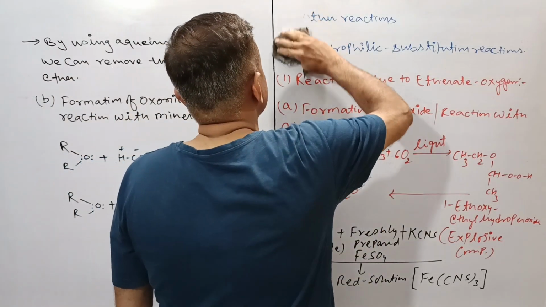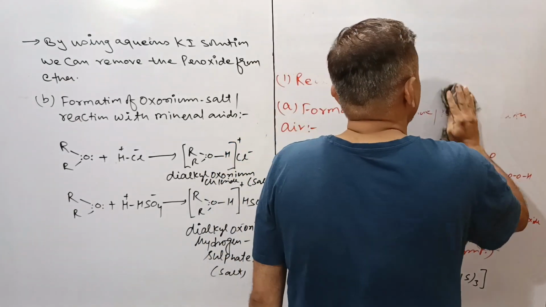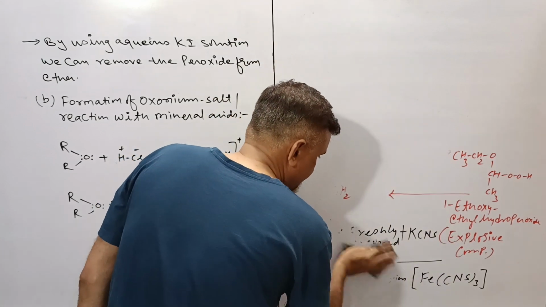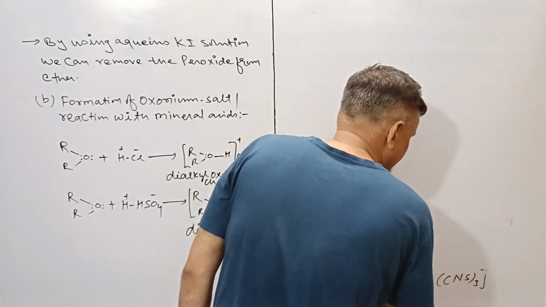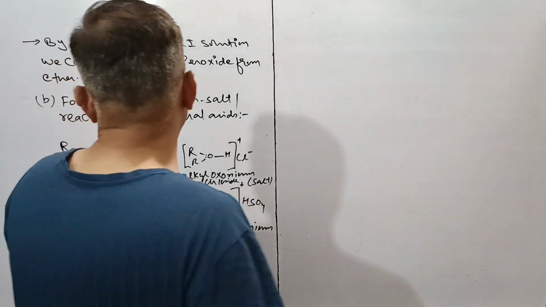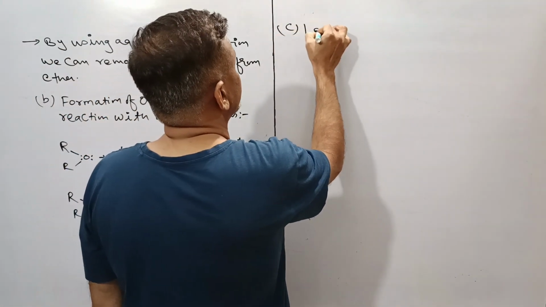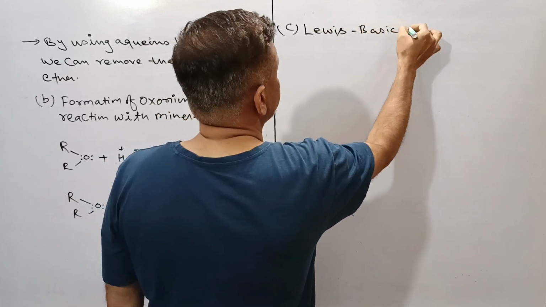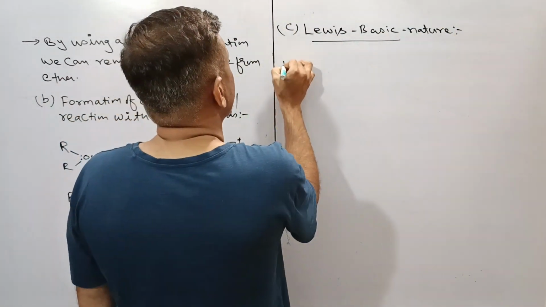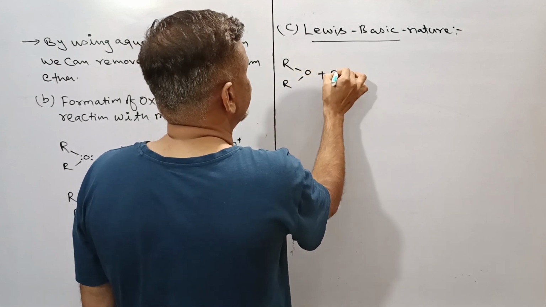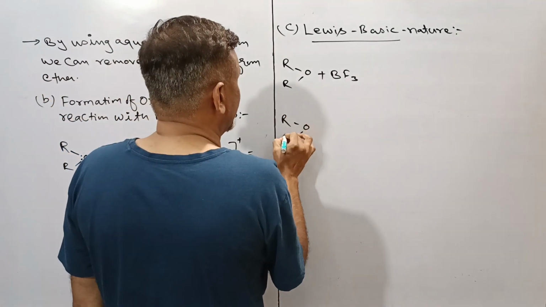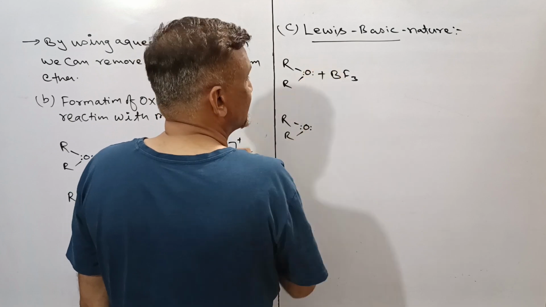If we go further, we can take one of the important examples regarding the etherate oxygen, or you can say the Lewis basic nature of ether. By using some Lewis acid we can explain this particular property. So this is the Lewis basic nature. To show the Lewis basic nature of ether we can use ROR plus BF3. BF3's octet is not complete, it has 6 electrons in the outermost shell. We can use ROR ether, and these are the two lone pair.